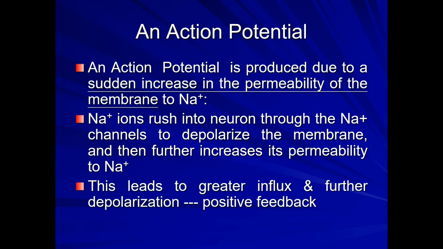This is how the action potential is produced when there's a sudden increase in the permeability of the membrane to sodium ions. Sodium ions rush into the neuron through sodium channels and thereby depolarize the membrane. Once the membrane is depolarized, it further increases its permeability to sodium ions. As a result, this leads to a greater influx and further depolarization.